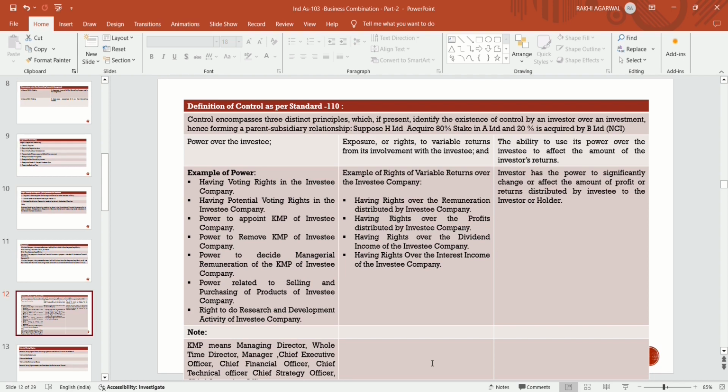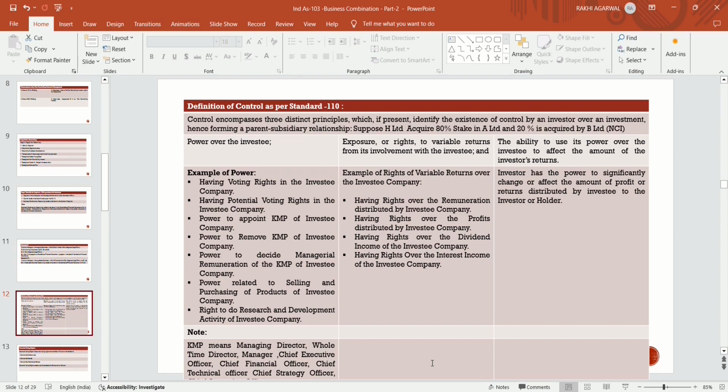And also they have the ability to use their power over the investee company to affect the amount of returns which it distributes. So the investor has the power which significantly changes or affects the amount of profits or returns distributed by the investee to the investor or holding company.